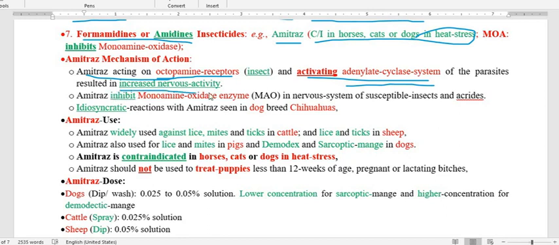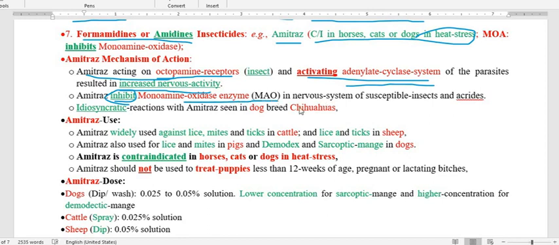In addition to the action on the octopamine receptor, it also inhibits one enzyme, which we call monoamine oxidase. So amitraz inhibits monoamine oxidase.